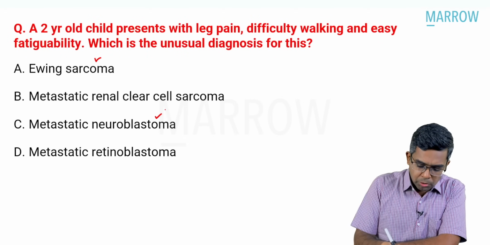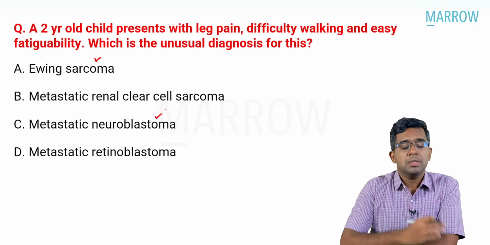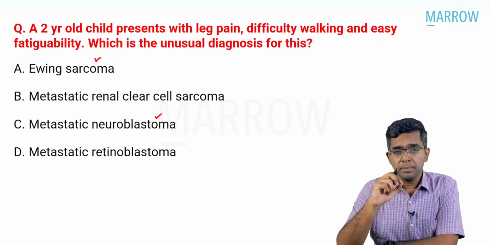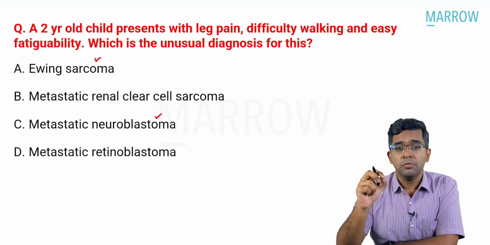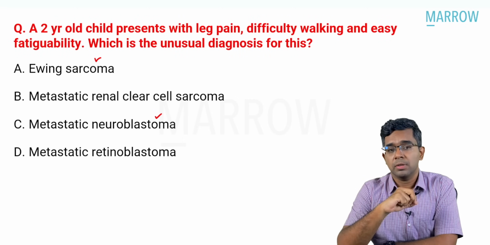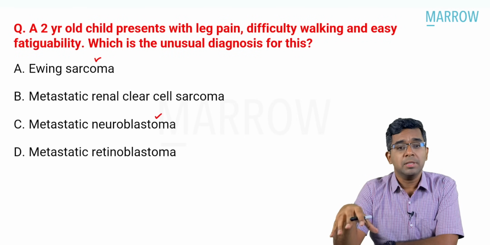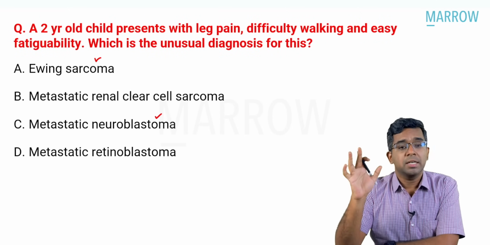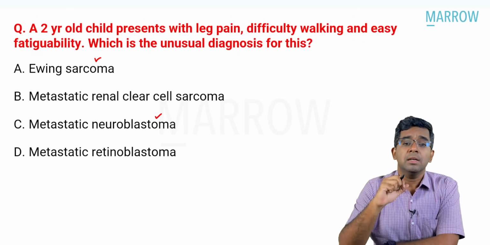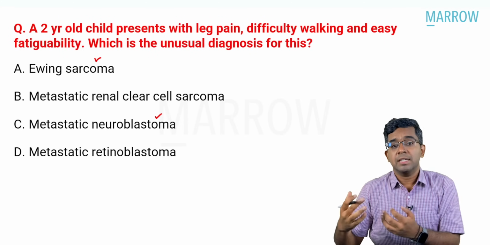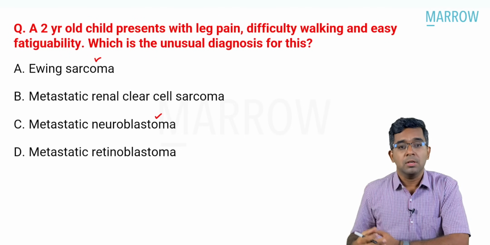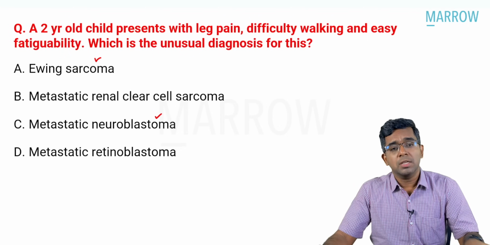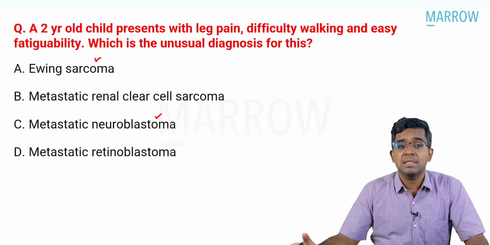Little below, neuroblastoma. We all know that neuroblastoma is the common extracranial solid tumor in children, and neuroblastoma is prone to metastasis to the bone and the bone marrow. And this presentation, like anemia and bone pain with difficulty in walking, is very well possible with metastatic neuroblastoma. In fact, this is one of the typical presentations of neuroblastoma whenever it has metastasized. So that is also possible. So now our confusion is between the remaining 2 options, metastatic retinoblastoma and metastatic renal clear cell sarcoma.